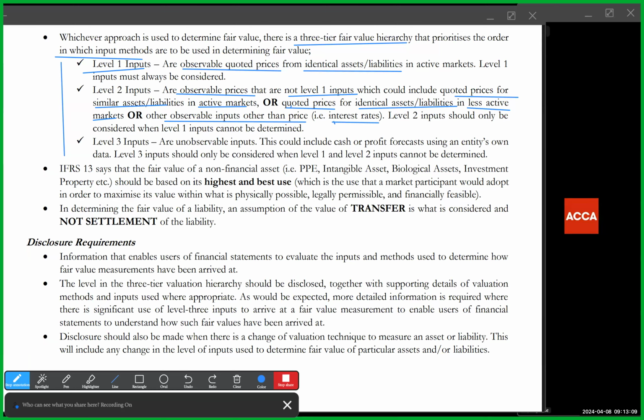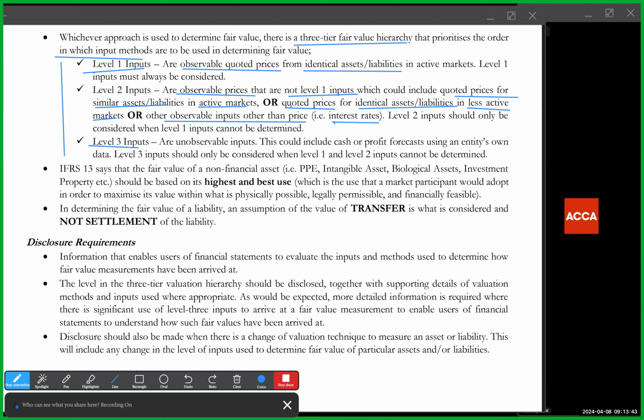Remember, level 2 input does not mean cost approach or market approach. You could use any one of the 3 approaches. Of course, if you're using level 1 input, it's strictly market approach, right? Because you're looking at market quoted prices. For level 2 inputs, you can use income approach. For level 2 inputs, you can also use cost approach. So indirectly, the standard is already prioritizing market approach in that sense.